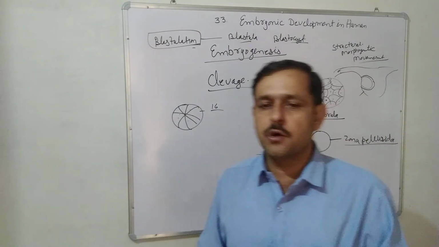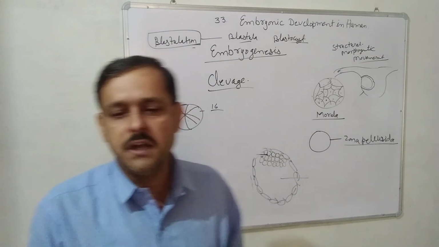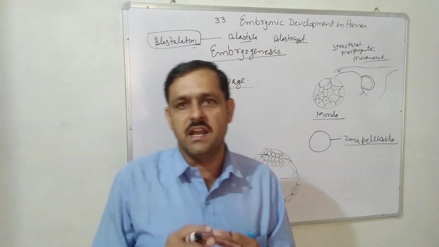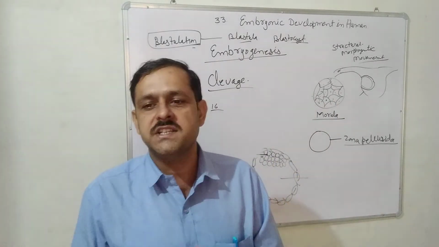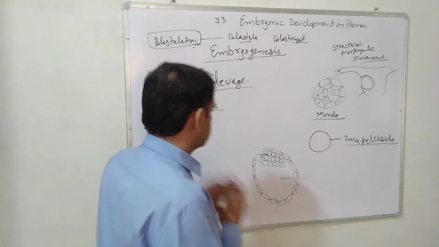On reaching the uterus, the morula's outermost cuboidal cells form a layer of flat cells which is called trophoblast.